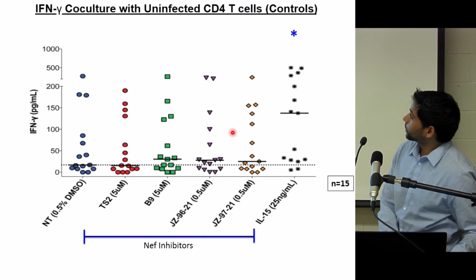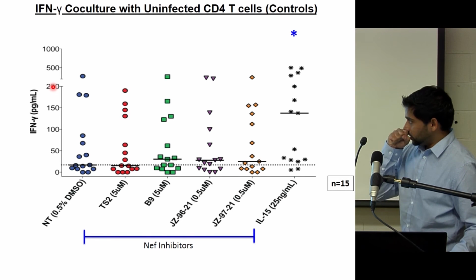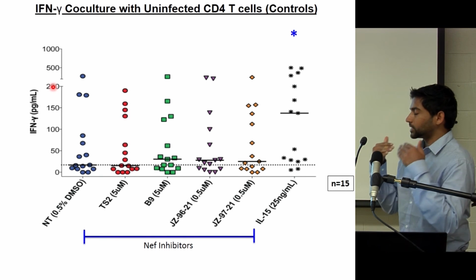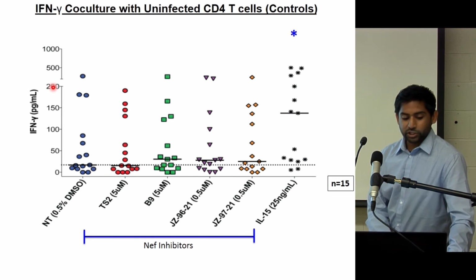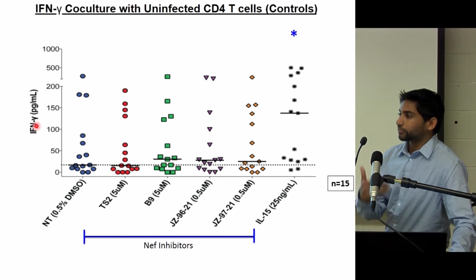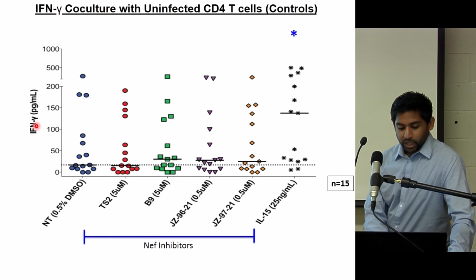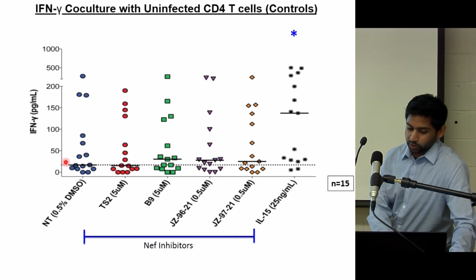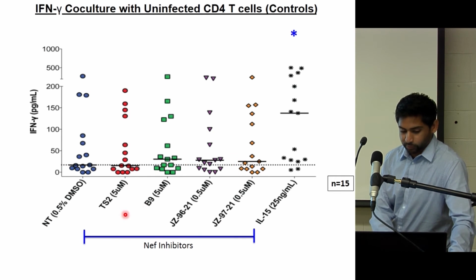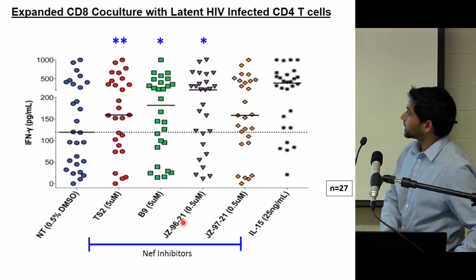In the first case, we're looking at this cytokine called interferon gamma. Cytokines are a measure of CD8 T cells going out and killing their targets. And so what we want to see here is more interferon gamma if the cells are able to see their targets better. This is killer cells co-cultured or mixed with uninfected controls, so we don't see any particular improvement with these NEF inhibitors. But something interesting happens when we mix them with infected cells.